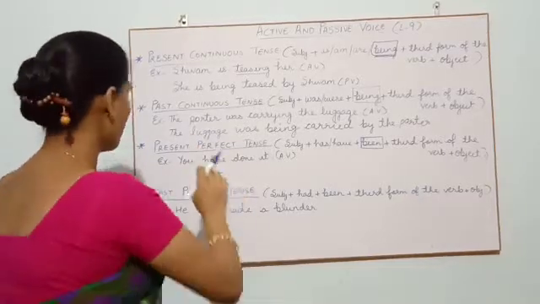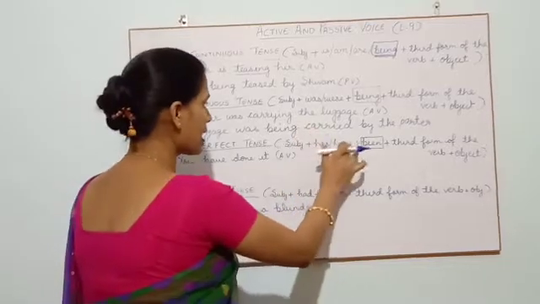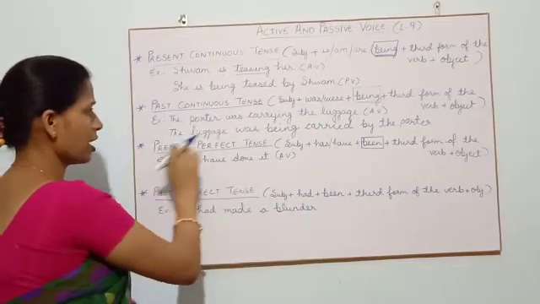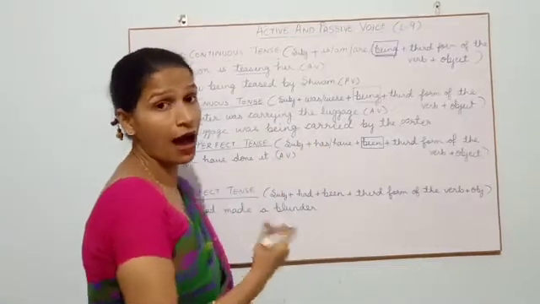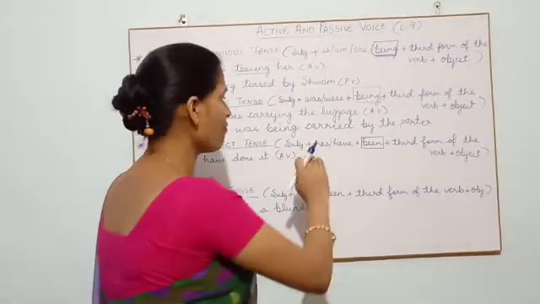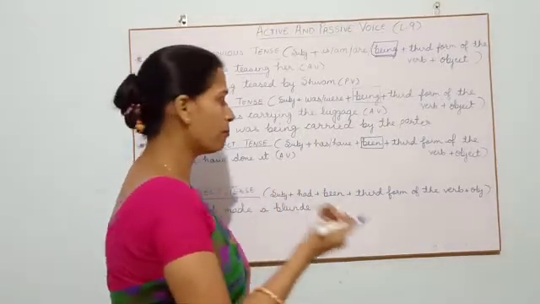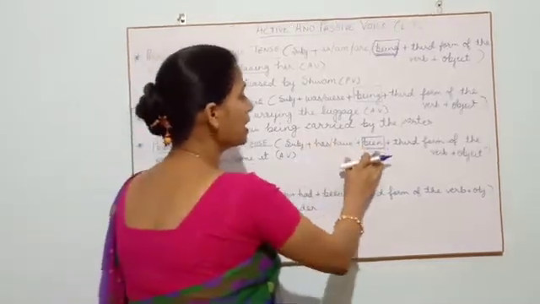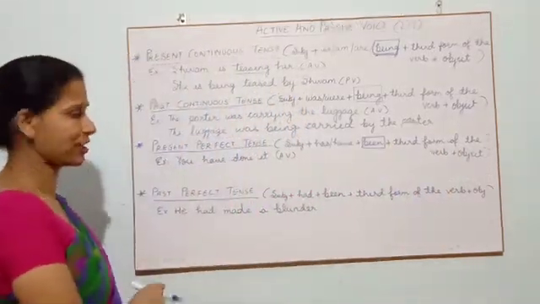So, let's see. First, we will read the formula. Subject, we all know, has, have, because it is present. If it would be past, then we would have used had, which is the past form of has and have. Has we use for singular, have we use for plural subjects. Been plus third form of the verb and object.